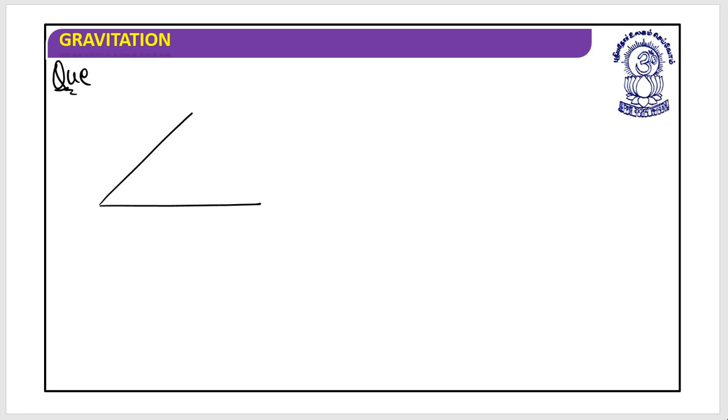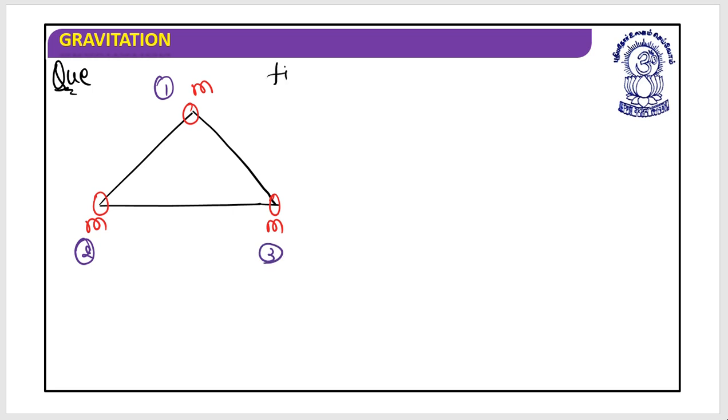An equilateral triangle is given, and on this equilateral triangle we have masses M, M, M. Let's give them a number: this is first, second and third.